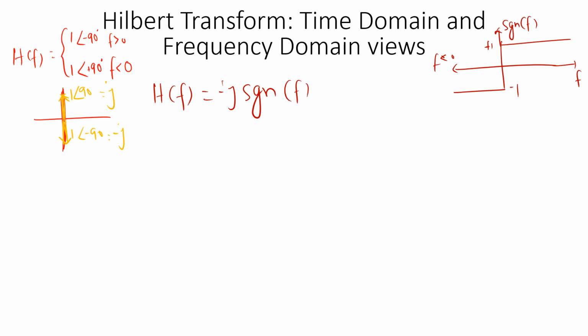So then what will be minus j signum of f? Minus j signum of f, that is H of f. It will be something like this. I'll just plot it here. So this is H of f; H of f as such will be minus j into signum of f.